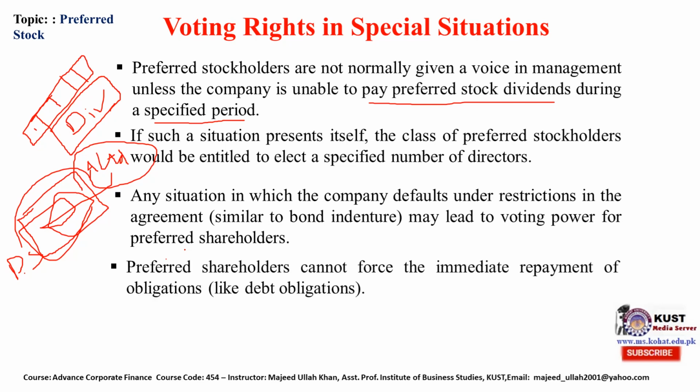Preferred stockholder cannot force immediate repayment of an obligation like a debt obligation. So the preferred stockholder has no power, just like a debt certificate holder, to demand that the company should pay their dividend immediately. They will have to wait like other common stockholders.